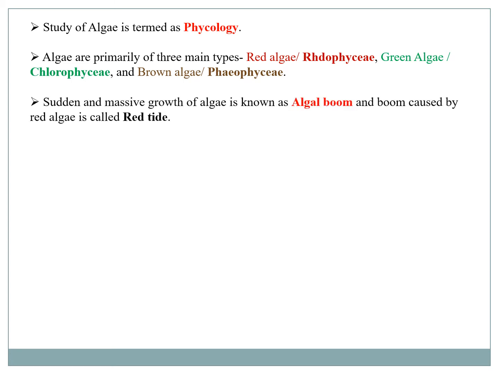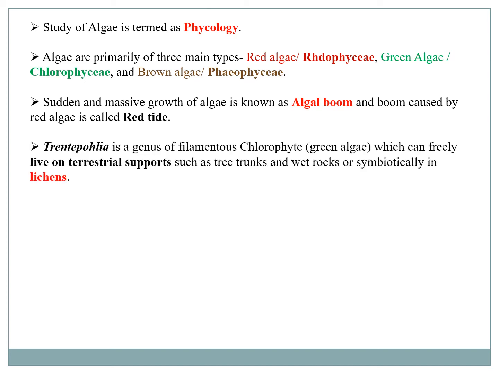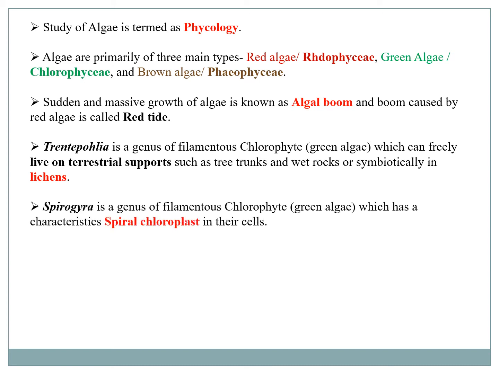The massive and sudden growth of algae in a water body is called the algal bloom, and the algal bloom caused by the red algae is called a red tide. Trentepohlia is a unique type of algae which can grow in terrestrial conditions. These are actually lichen-forming algae which can grow in terrestrial conditions in a symbiotic association with fungi. The Spirogyra is characterized by a spiral chloroplast as we have seen in the previous plate.